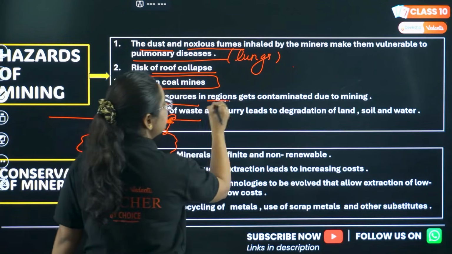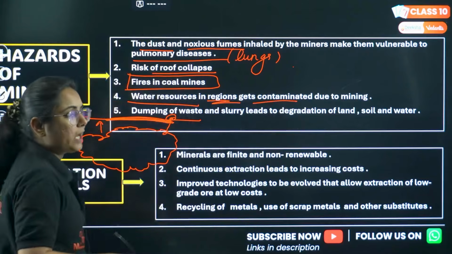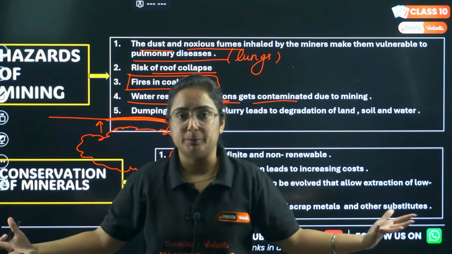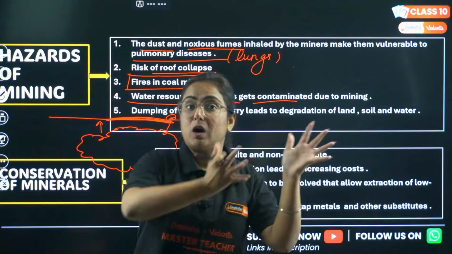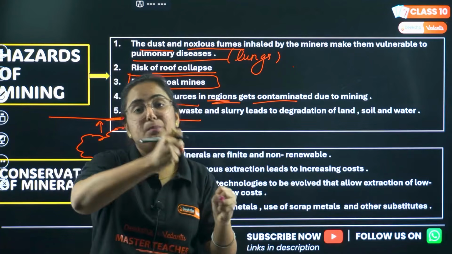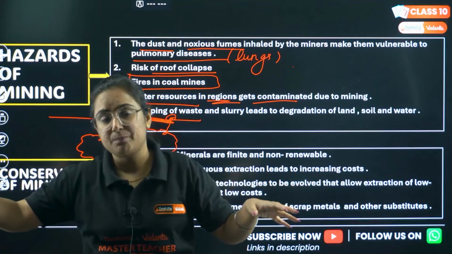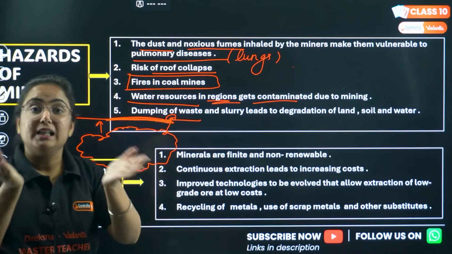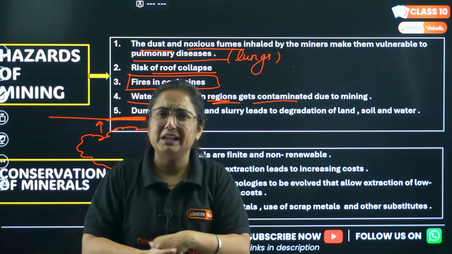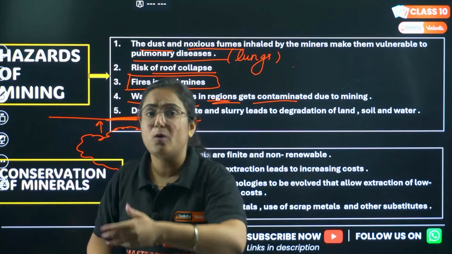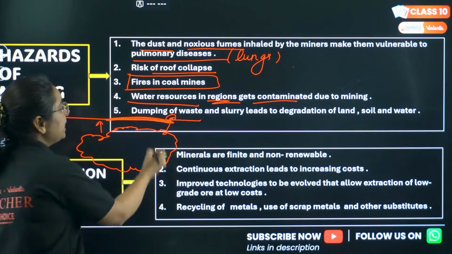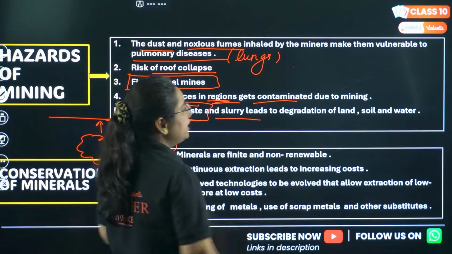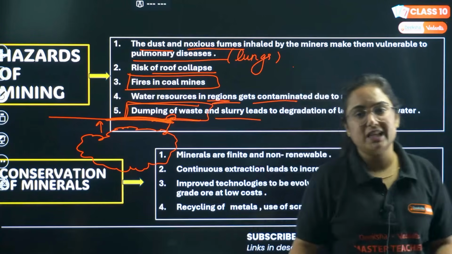Water resources in the region get contaminated because all these mines are open. Whenever rain comes, along with that water, the rain takes the minerals and mixes them into the river valleys. The rivers and water get contaminated, leading to many waterborne diseases particularly. Dumping of waste and slurry leads to degradation of land, soil and water, as we know.